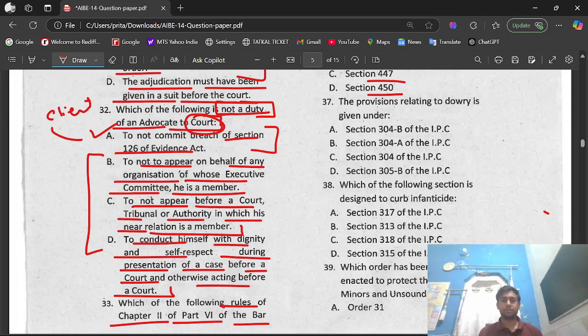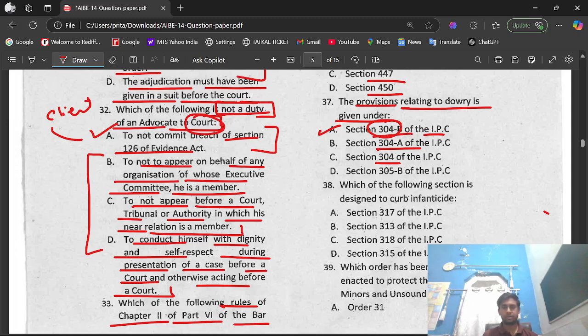Question number 37. The provisions relating to dowry are given under option A, Section 304B of IPC, 304A of IPC, 304 of IPC, Section 305B of IPC. The right option is option A, that is Section 304B of IPC.